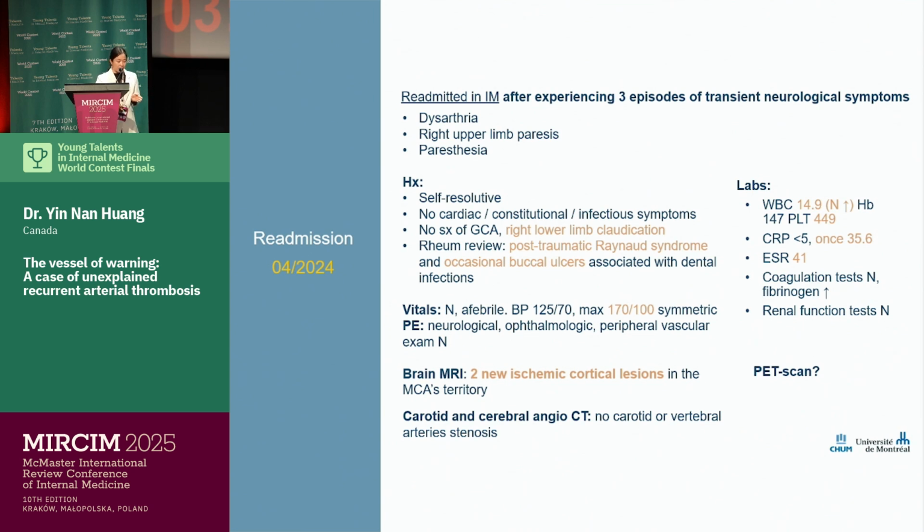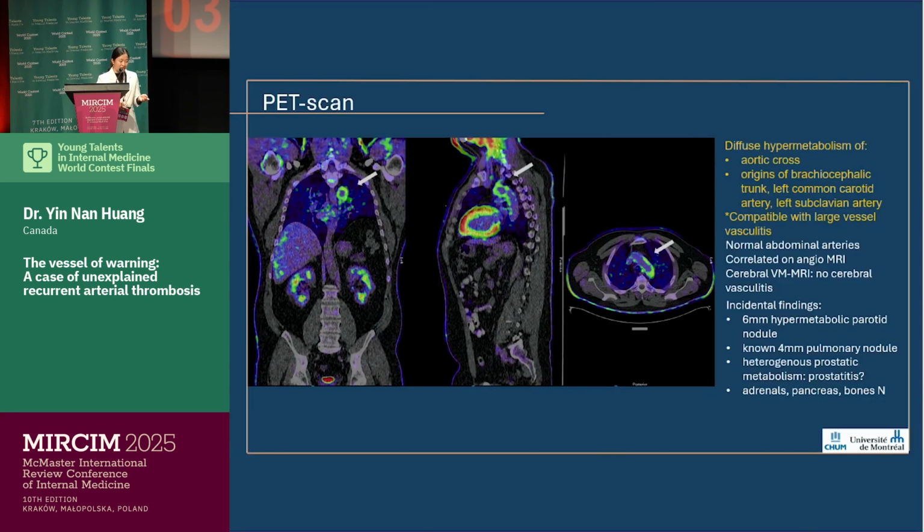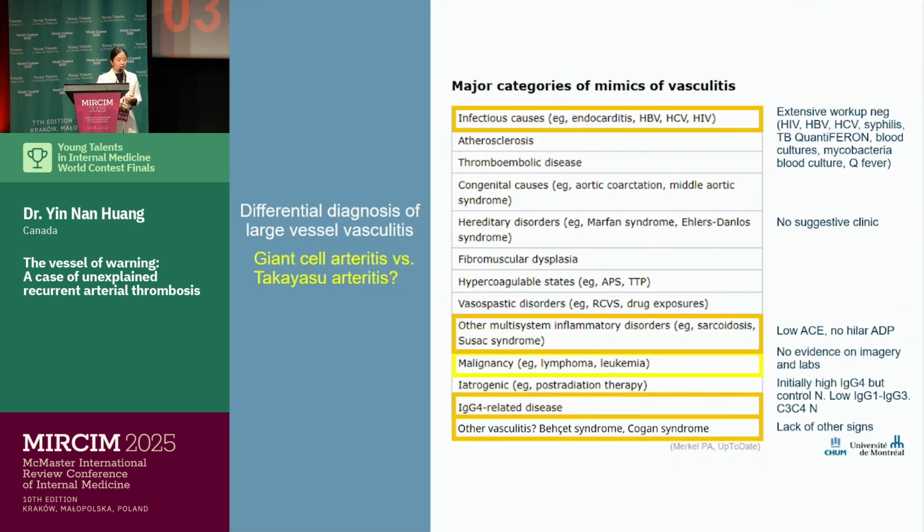findings on brain MRI. And because he hadn't been fully investigated for vasculitis and malignancy, he eventually had a PET scan, which showed diffuse hypermetabolism of the aortic arch and its proximal branches, compatible with large vessel vasculitis. After excluding infectious and inflammatory causes of aortitis, he was diagnosed with atypical Takayasu-like arteritis based on the fact that he had a younger age and that he had normal temporal artery ultrasound findings.